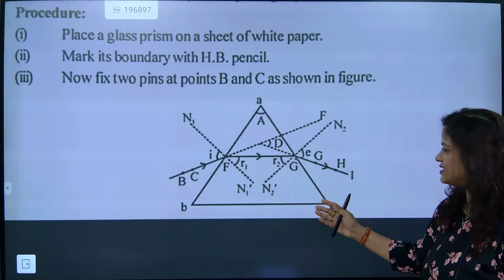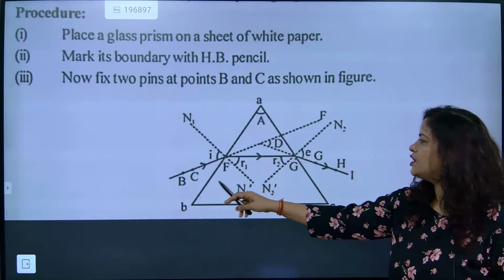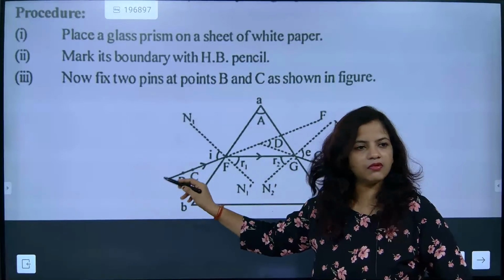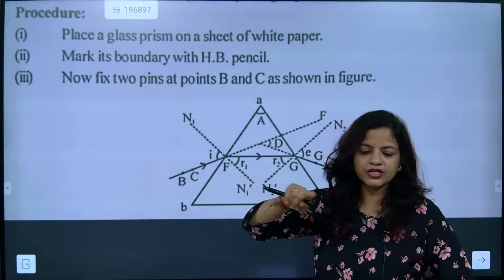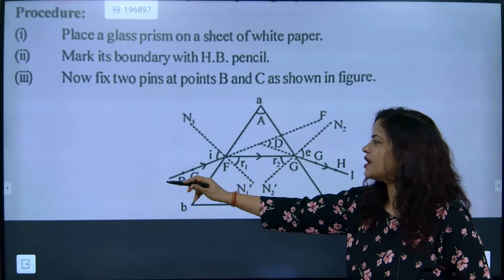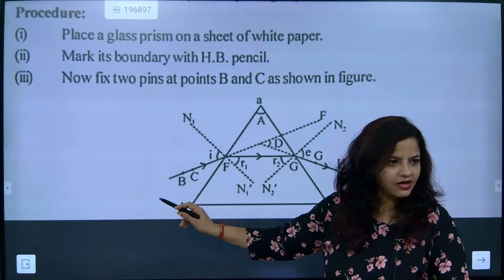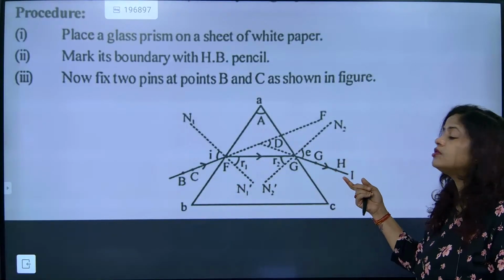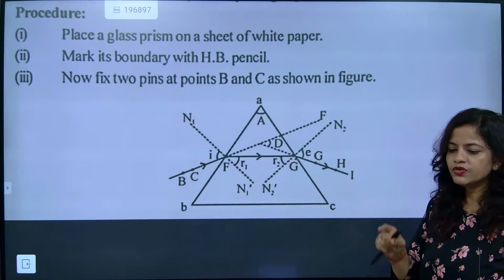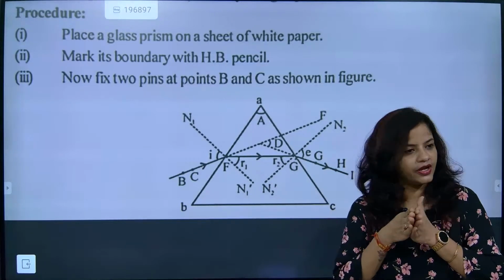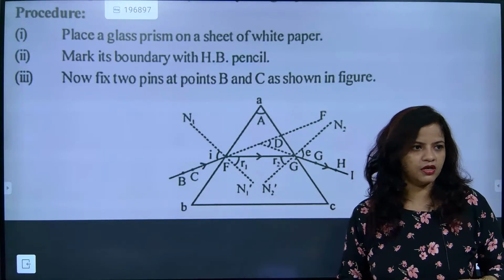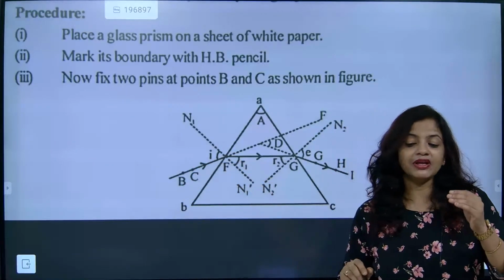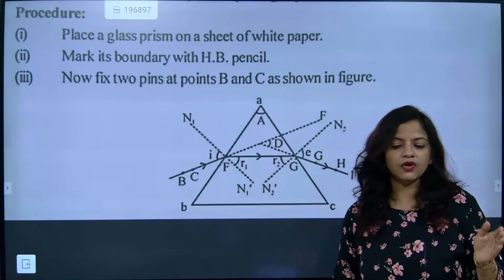So you have to nicely place this one, and you have to look through. So you have to put pins in two directions. Here we put a pin. Got it? So here one pin, and then one ray you have to draw, and then you have to put a pin on that, by making some angle. After that, come to this direction and try to look at the pin from the other side. Wherever you feel the pin heads are joined, means only one pin you are able to see. Two pins you have to make in one line. On that you have to fit two pins after some interval.